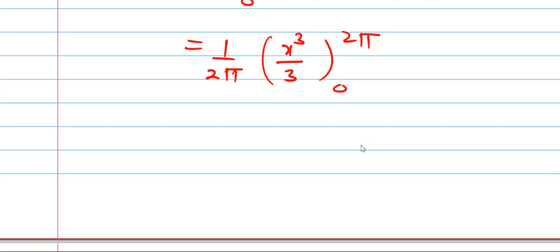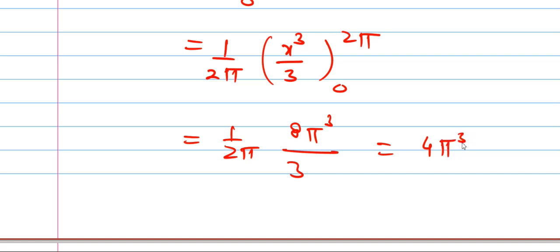Substituting the limits, it becomes 1 upon 2 pi times 8 pi cube upon 3, since 2 cube is 8. Pi cancels, and 2 ones are 2, 2 fours are 8, so it will be 4 pi square upon 3. This is equation number 2.